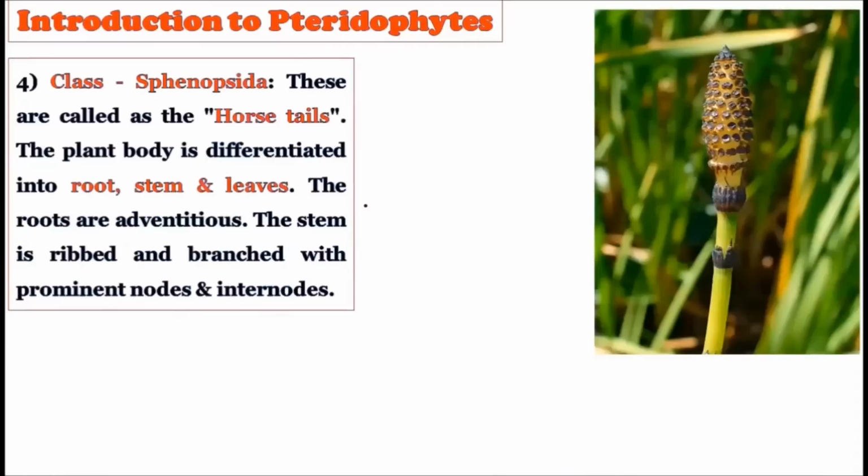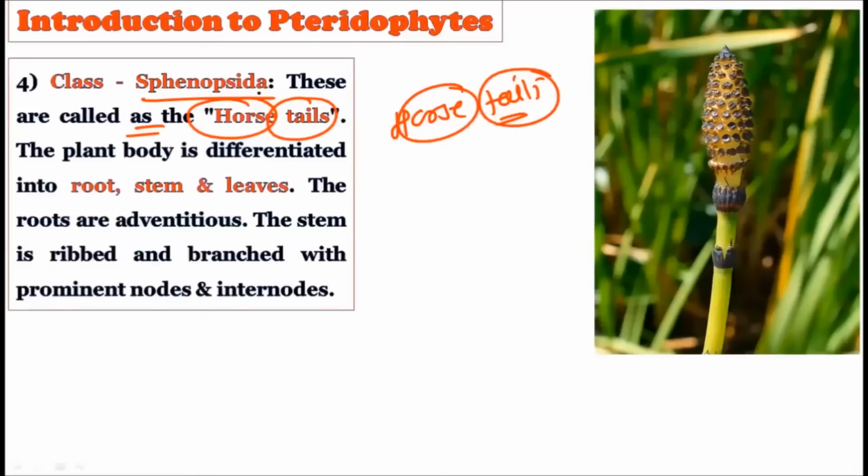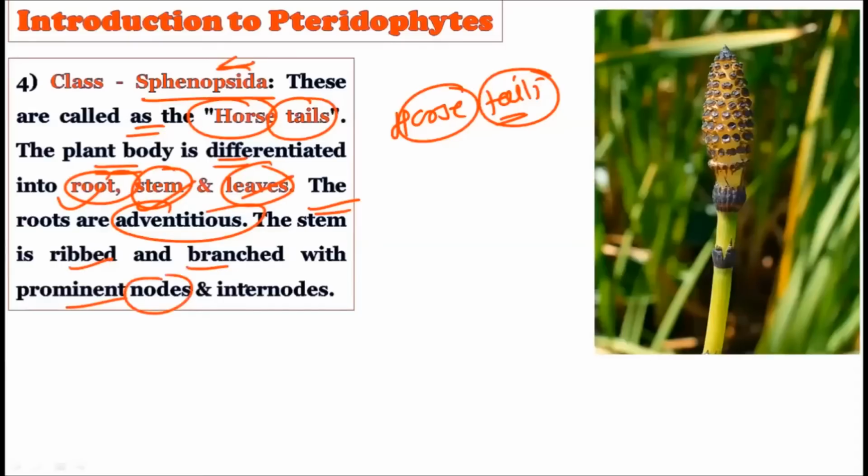Very important. Now consider the fourth class, which is called the Sphenopsida. These Sphenopsida members are famously called the horsetails. This word you must have heard regarding the pteridophytes, and these horsetails are members belonging to the Sphenopsida. See, the sporophytic plant body is differentiated into root, stem, and leaves. The roots are adventitious in nature. The stem is ribbed and branched with prominent nodes and internodes, and there is quick branching as well.